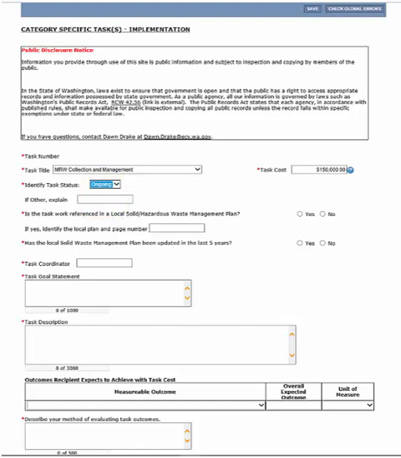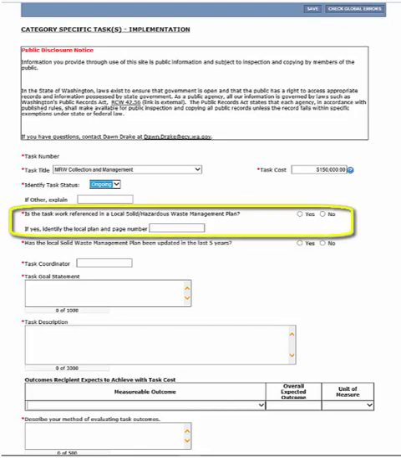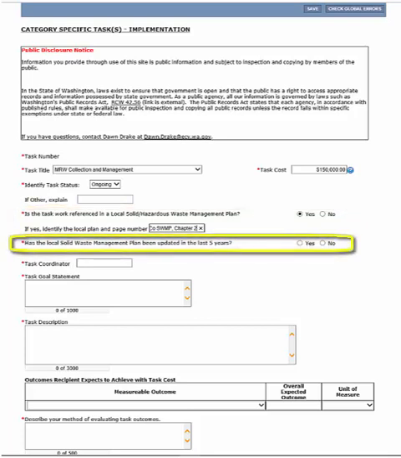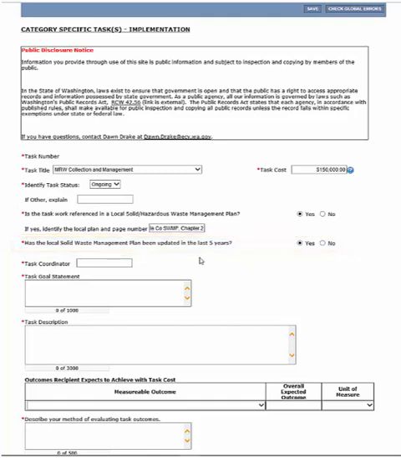One of the main eligibility criteria for this funding is that it implement eligible projects or programs that are identified in the local solid or hazardous waste management plan. This next question is asking you to confirm that the task is referenced in either plan and to identify the name of the plan with a page number where the work is referenced so Ecology can verify. Part 2 of this question wants you to identify if the local solid waste management plan has been updated in the last 5 years. If the plan is more than 5 years old, your Ecology regional contact is flagged to have a discussion about updating the plan. For this example, we are going to select yes, the plan has been updated in the last 5 years.